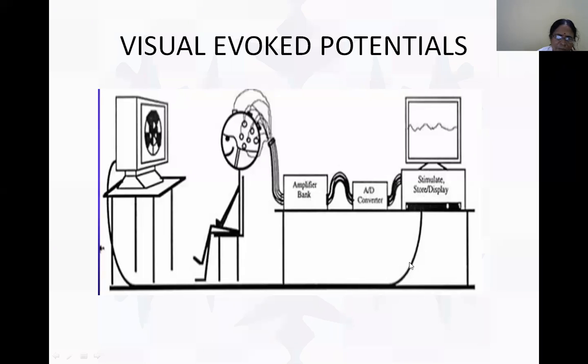When he stimulates the eyes, a definite wave pattern is produced. These are amplified and converted in an AD converter, and from there they are displayed on the monitor screen. If you want, you can take a graph. These are displayed as a printed graph pattern, and this is how it happens.